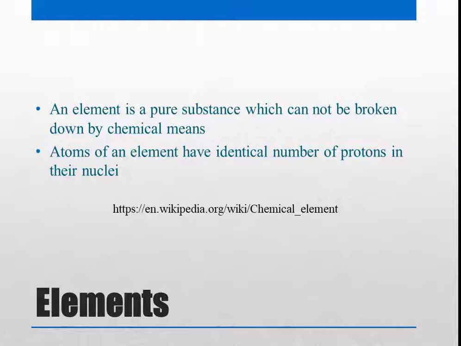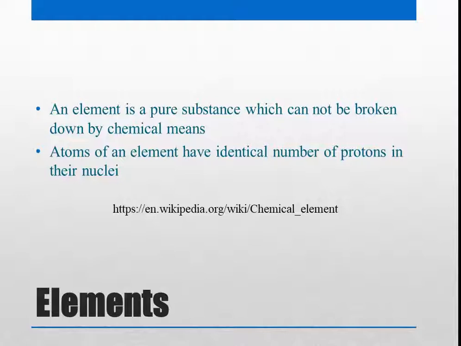Now, each atom of an element is defined by the number of protons it has in the nuclei. So an element has a unique number of protons. For example, hydrogen has one proton in its nucleus. Oxygen has 8 protons.